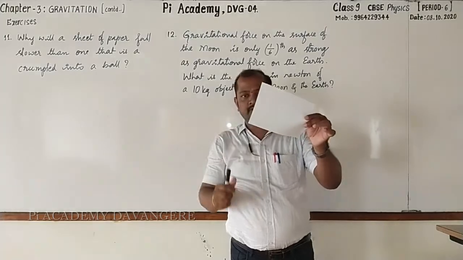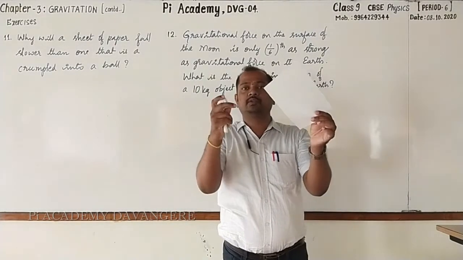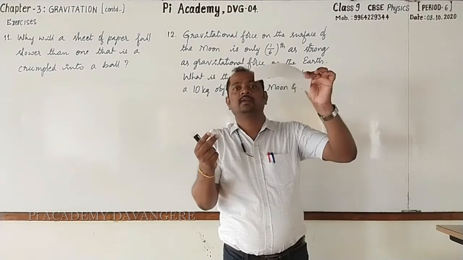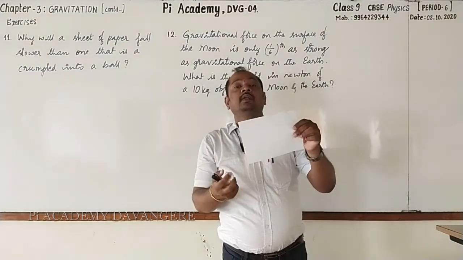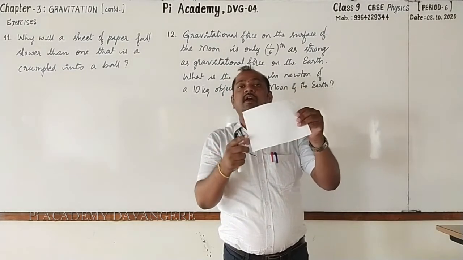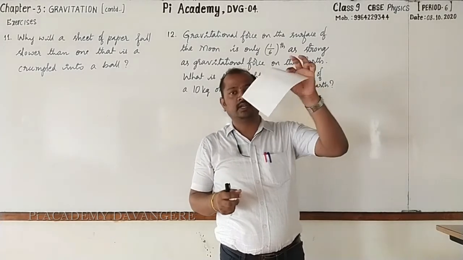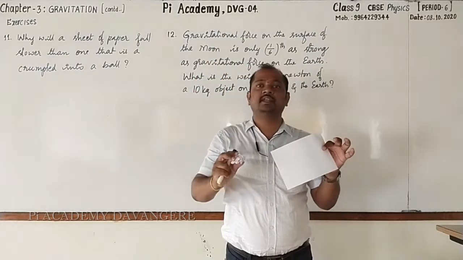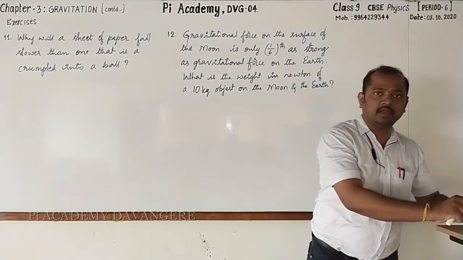In case of the sheet of paper and the one crumpled into a ball, you just observe the surface area. Which one has larger area? This sheet of paper has larger area. Therefore, it experiences larger resistance from the air. Got it? So that is why it moves slower. Whereas this can cut the air easily. Hence it moves faster. Hope that you have understood.